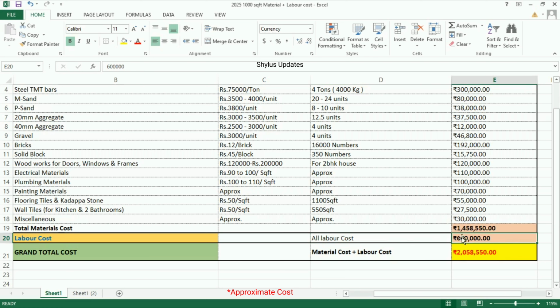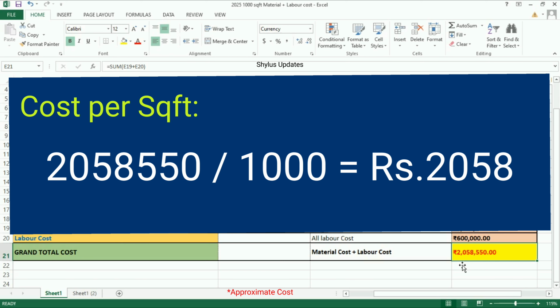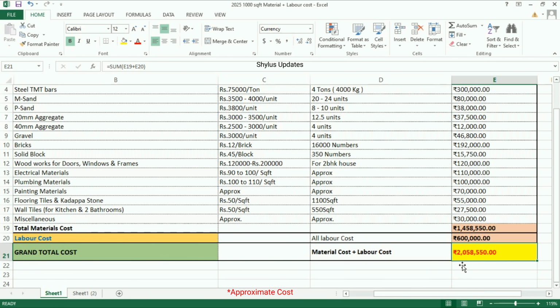When you add this total material cost and total labor cost, you get the grand total cost is rupees 20,58,550. Now let's see the cost per square feet. 20,58,550 divided by 1000, you get rupees 2058. So the cost per square feet can be between 2000 to 2100.